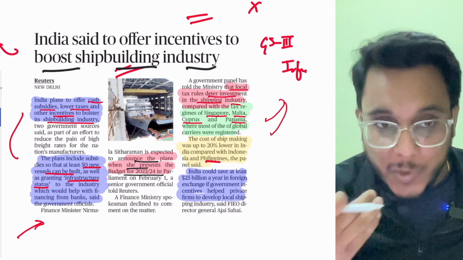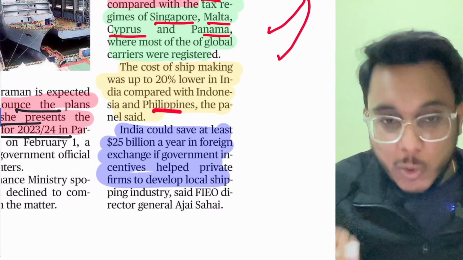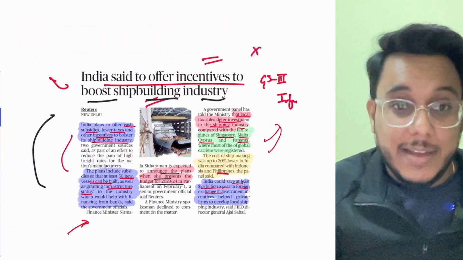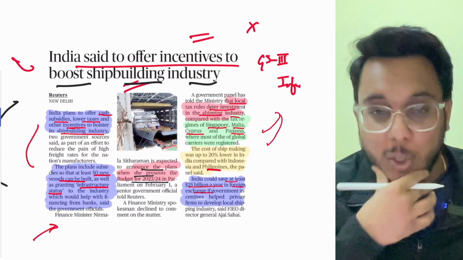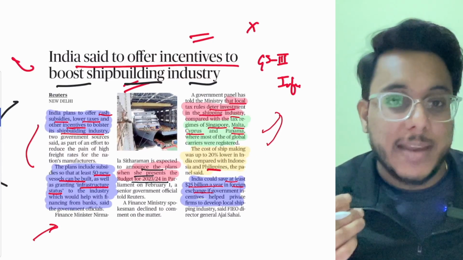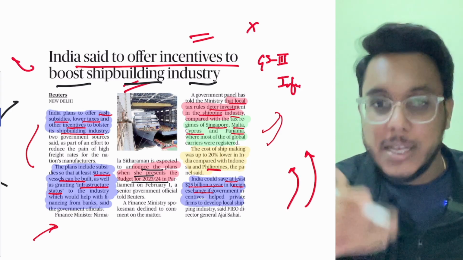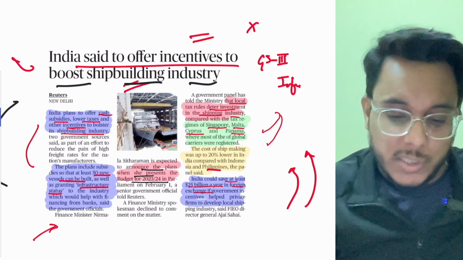So now India will give certain incentives to the shipbuilding industry. If we do that, India can save at least $25 billion a year in foreign exchange. Moreover, it will boost our domestic industry and help Make in India. This reform may come within the budget, and when it does, we'll see. Till then, just keep it in mind. No need to make notes out of that.